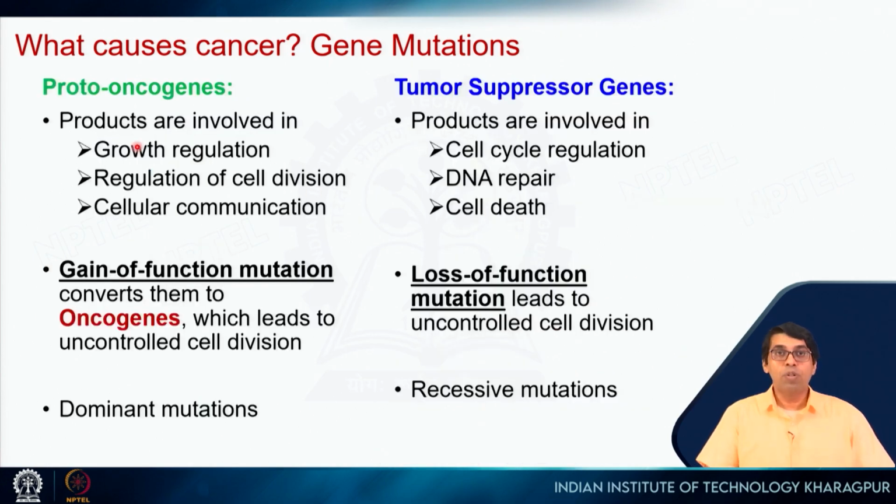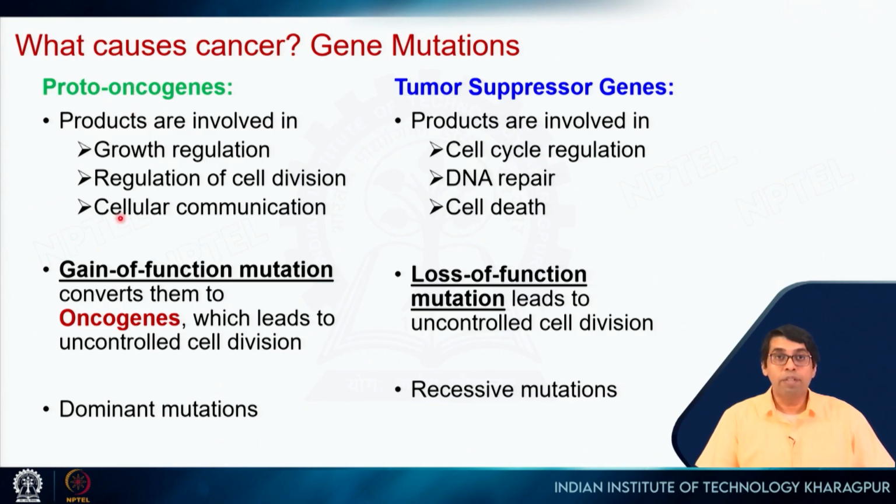So, what are proto-oncogenes? Their normal function is to regulate cell growth, to regulate cell division, and to regulate cellular communication. Cells talk to each other through their extracellular matrix, and they can tell that, okay, there is some gap here, more cells are needed. So, they will signal the stem cells that, okay, we need some more cells, so please divide, right. All of these things are regulated by these proteins.